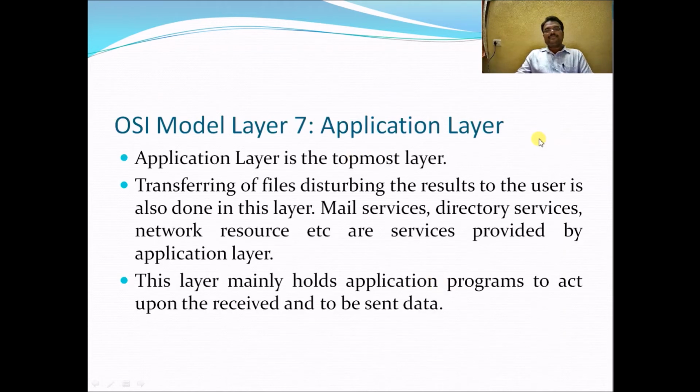The application layer is directly connected to the user. The application layer is the topmost layer. Transferring of files and distributing the result to the user is also done in this layer. Mail services, directory services, network resources, etc. are services provided by the application layer. This layer mainly holds application programs to act upon the received data and the data to be sent.